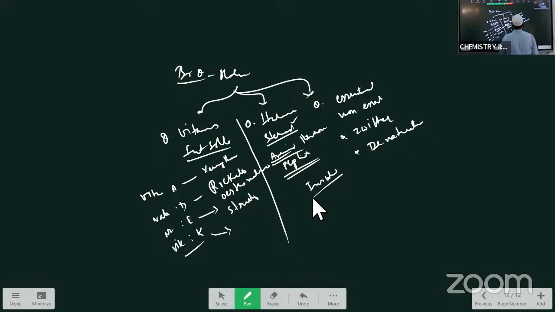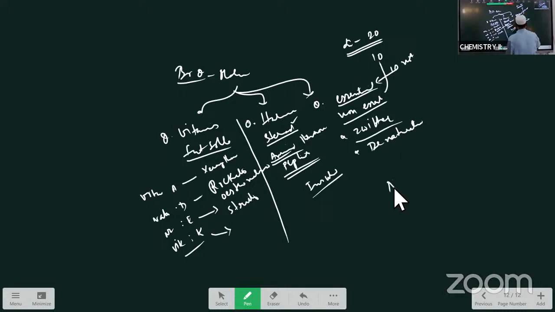So next, for the protein synthesis, amino acids are useful. 20 types of alpha amino acids participate in the protein synthesis. Among them, 10 are synthesized in our body. Those are called non-essential amino acids. 10 are not synthesized in our body. Those are called the essential amino acids.